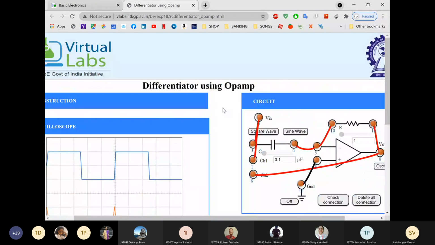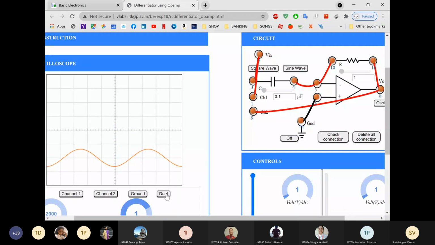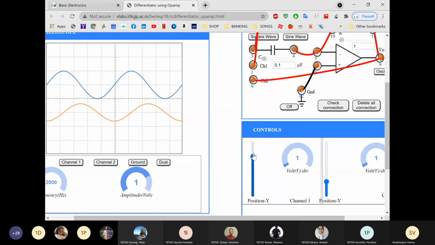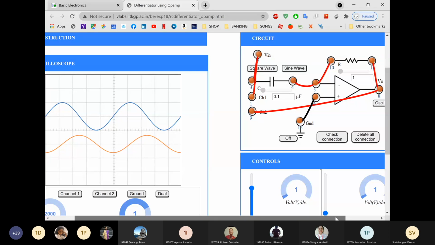Now you all can perform. I'll give sine wave input, and on oscilloscope I'll check, I'll get the output. And dual, you can see for sine you'll get the cosine output. See, this is the output for sine wave for differentiator.